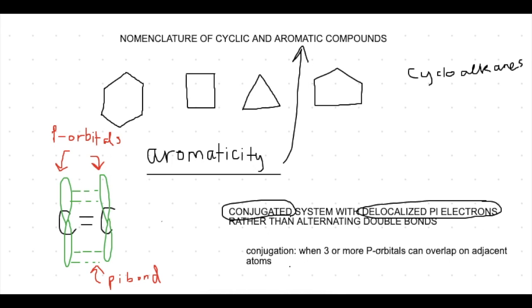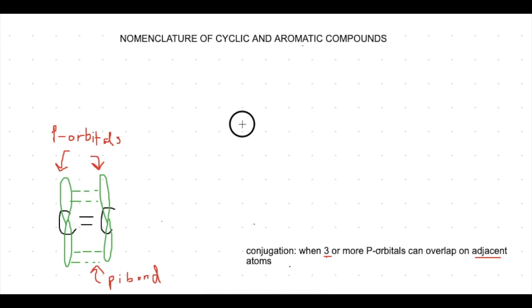When we have a conjugated system, we will have 3 or more of these p orbitals overlapping on adjacent atoms, so they have to be next to each other. Let's look at a shape like this. When we draw in the p orbitals for each of these double bonds, the bonding is occurring over here. However, between these adjacent p orbitals, there is a little bit of overlap, and that makes for a conjugated system. So these are 4 p orbitals, and this would be considered a conjugated system.